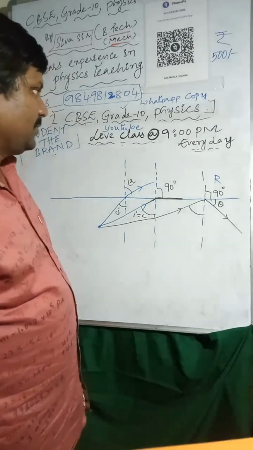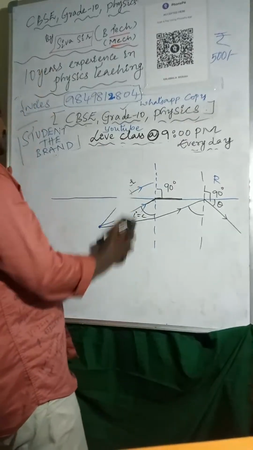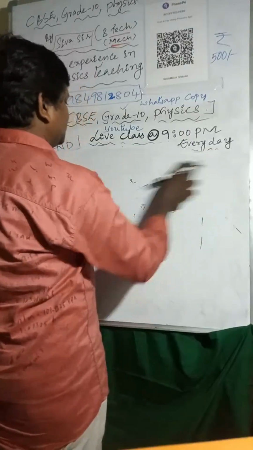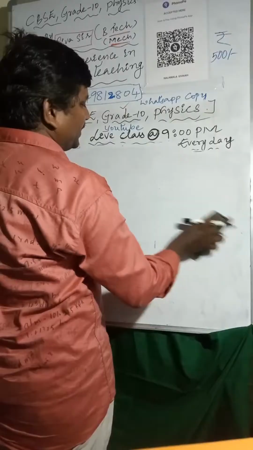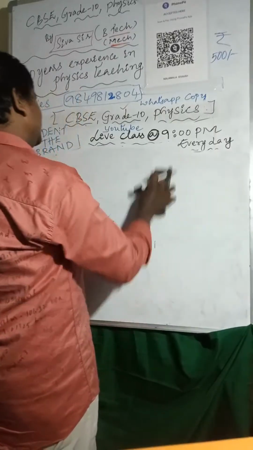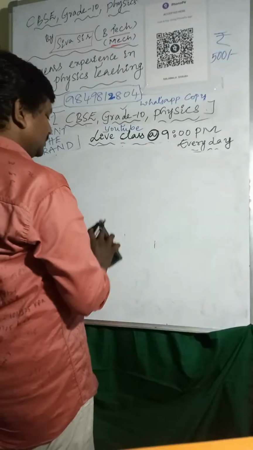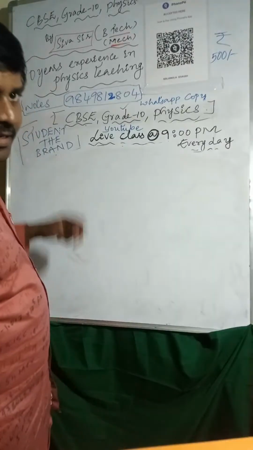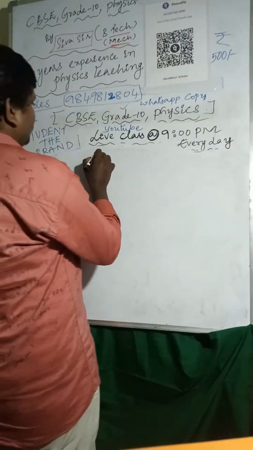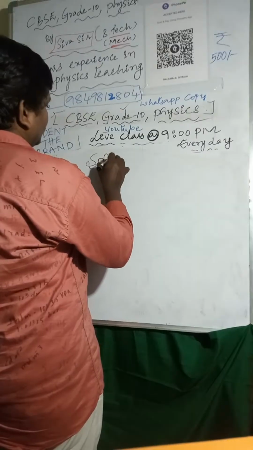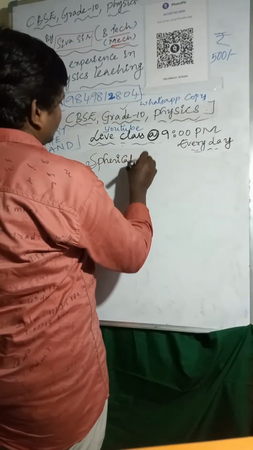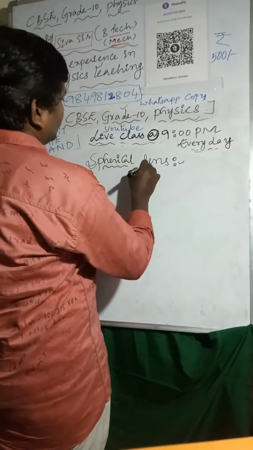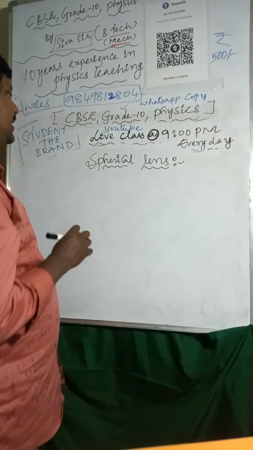Now I am going to the next one. Next point is spherical lenses. So spherical lenses I am explaining. There are two types of lenses.